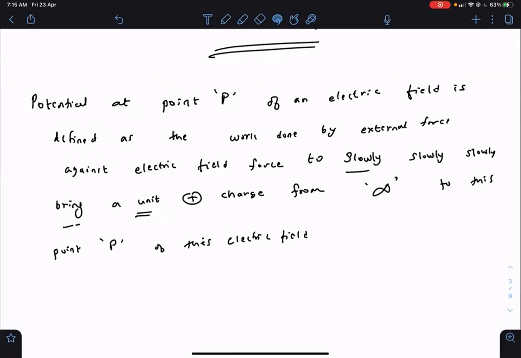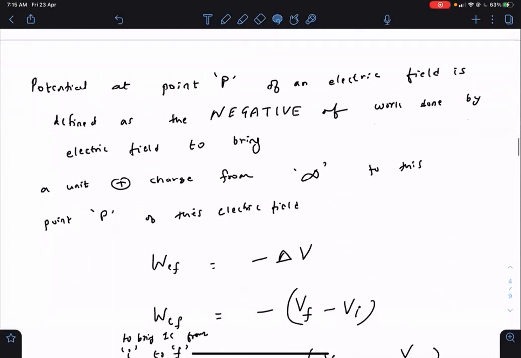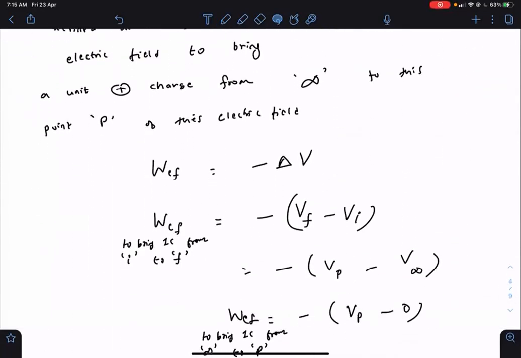That also you said in that statement. Yes, work done by external force against electric field. That is also a difference, sir.